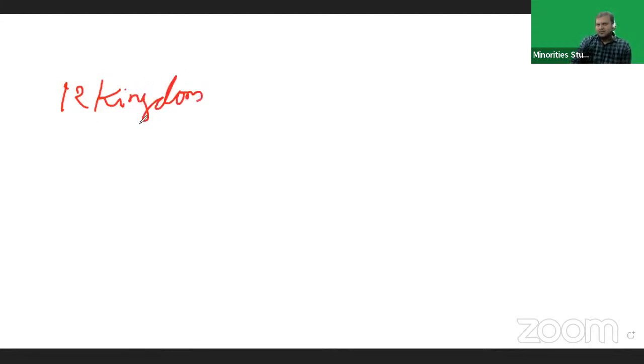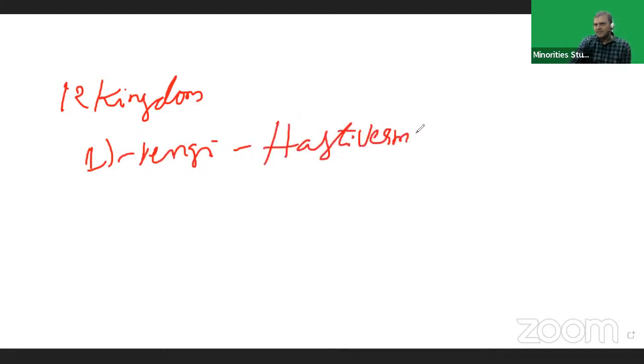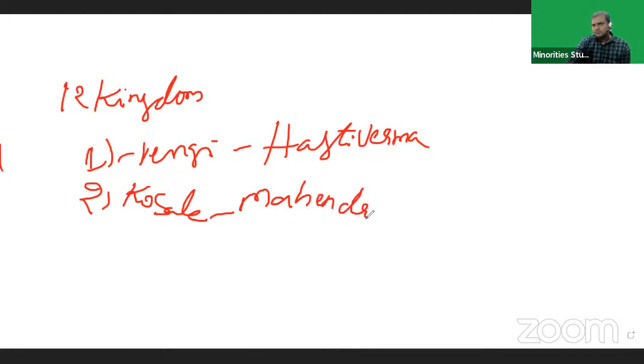Out of the 12, the most powerful 3 persons were Vengi Hastivarma, Kosala Mahendra, and Kanchi Vishnugopa.